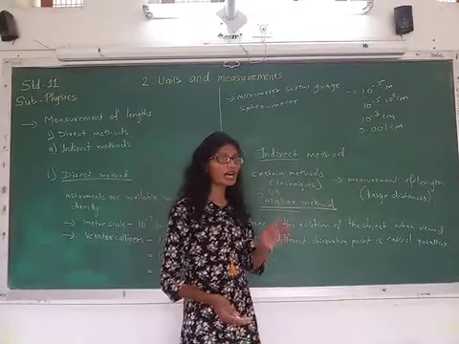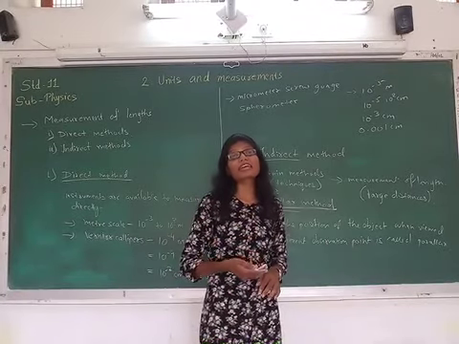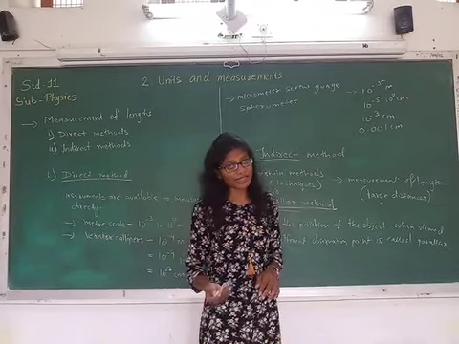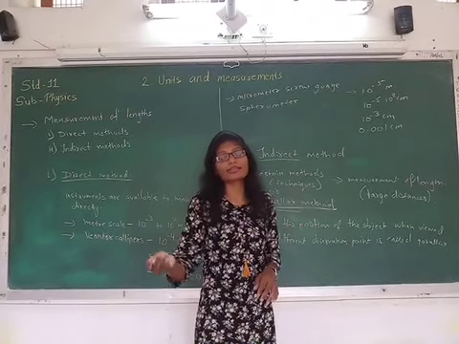Now let us see how the large distances are being measured. How the distances between the planets or distances between the planets and other celestial objects. Let us see it as star.